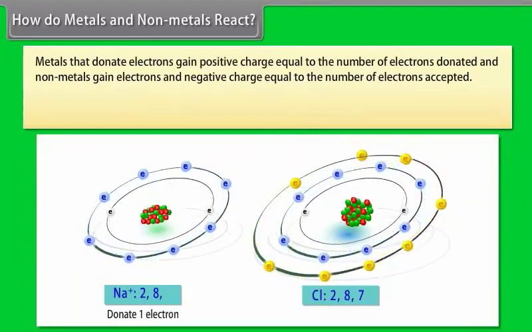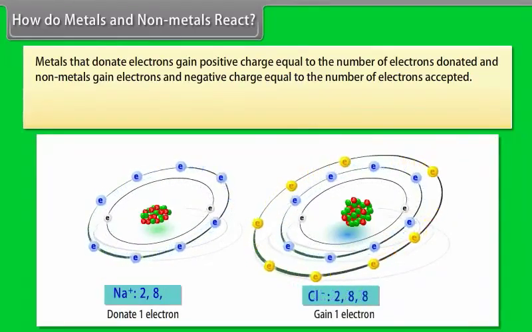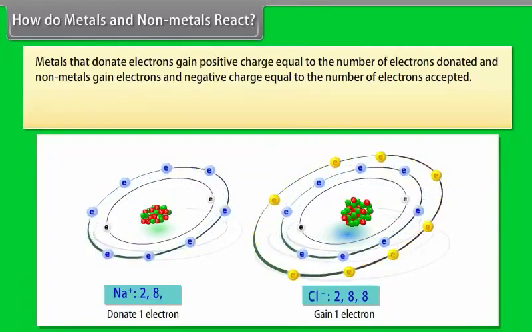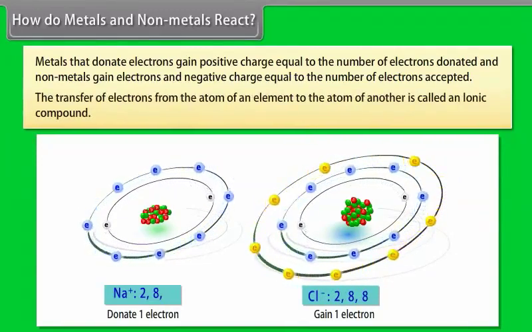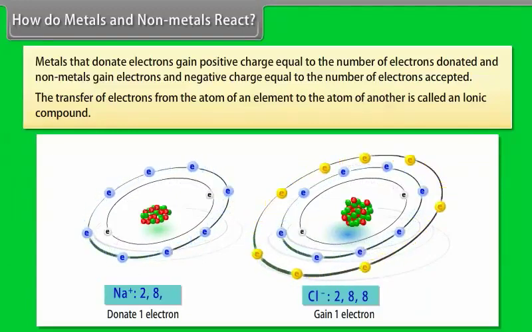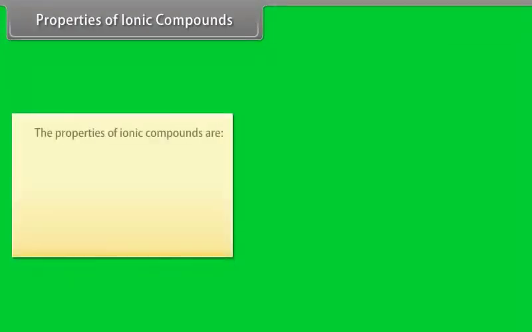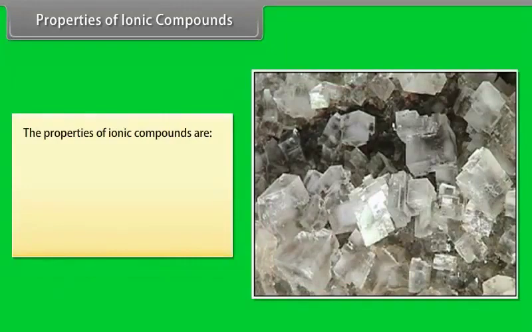These electrons. It is known as electrovalency. As a result of this, both these atoms form the structure of an inert gas. The transfer of electrons from the atom of an element to the atom of another is called an ionic compound. Properties of ionic compounds. Let us look at some ionic compound properties.